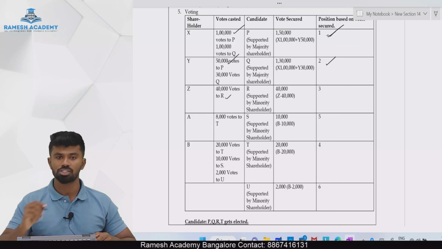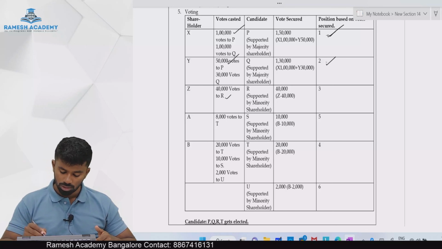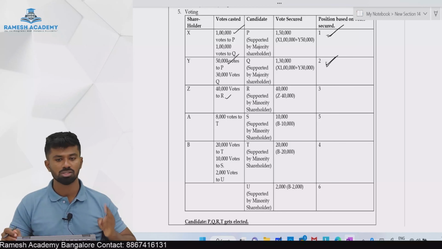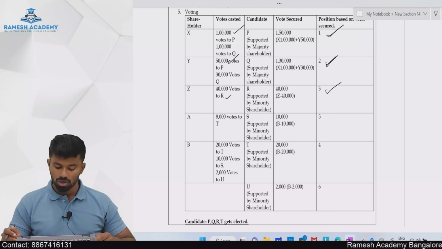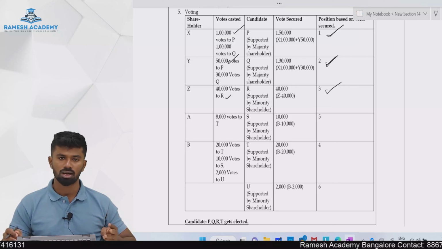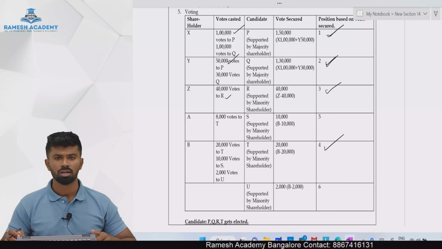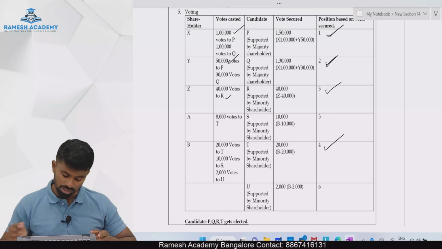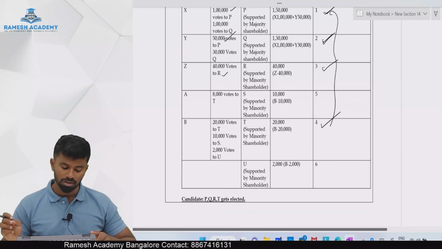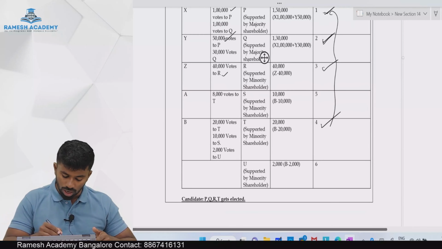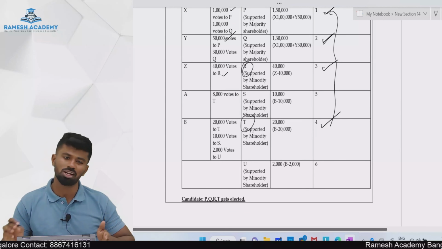Mr. P got first rank because he got 1 lakh 50,000 votes, he gets elected. Q got 1 lakh 30,000 votes, second rank, he gets elected. R got 40,000 votes, he gets third rank, he gets elected. And Mr. T got 20,000 votes, he got the 4th ranking, he gets elected, and all the 4 vacancies are filled. So here we have somebody from minority shareholders. Who are they? Mr. R and Mr. T. So it means there is a proportional representation.